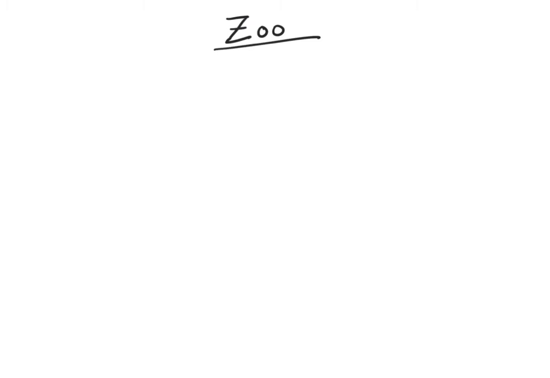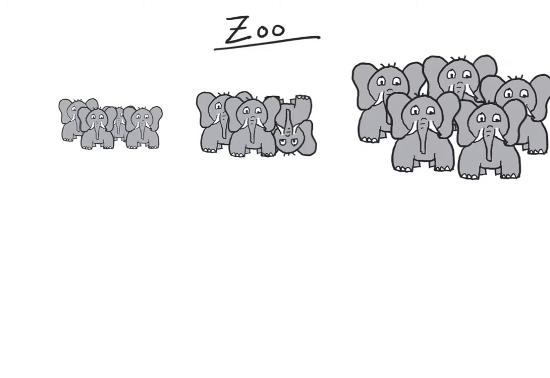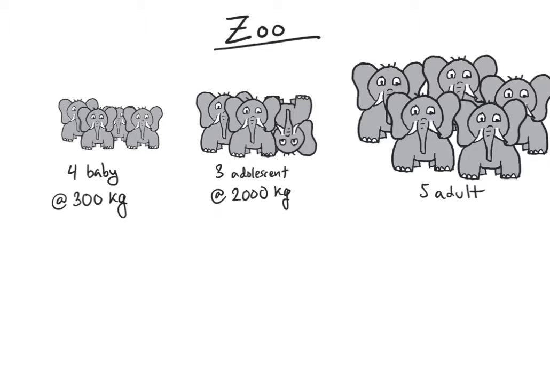Imagine that there's a zoo. And in this zoo, there's a herd of elephants. And in this herd of elephants, some of the elephants are babies, some of the elephants are adolescents, and some of the elephants are adults. As you can see here, we have 4 baby elephants, 3 adolescent elephants, one of them is a little out of control, and we have 5 adult elephants. And for the sake of this, let's say that the baby elephants each have masses of 300 kilograms, the adolescents are 2,000 kilograms, and the adults are 5,000 kilograms.